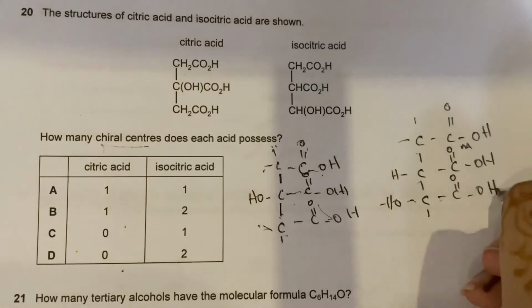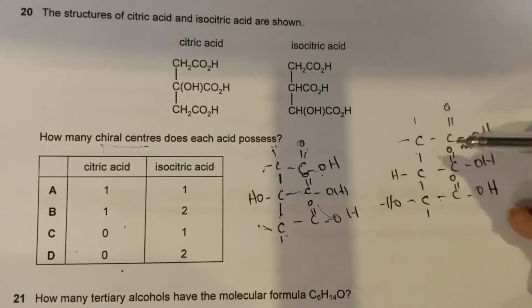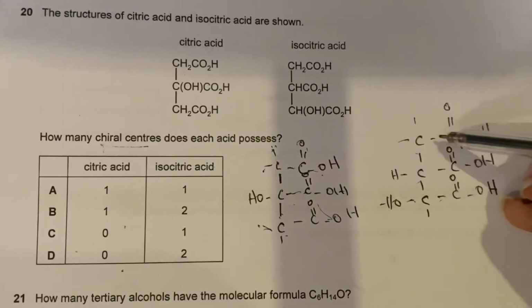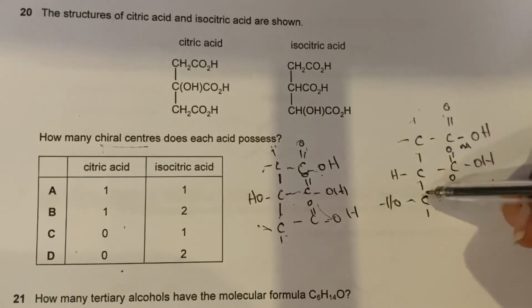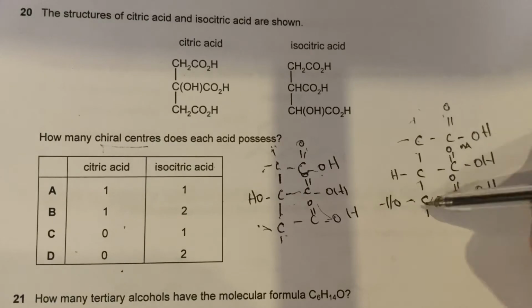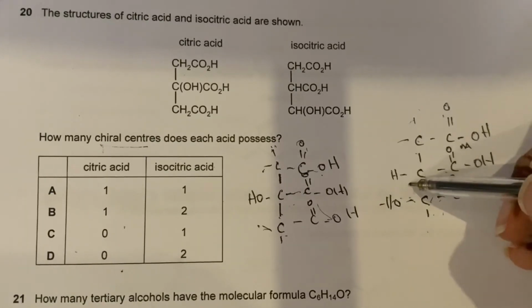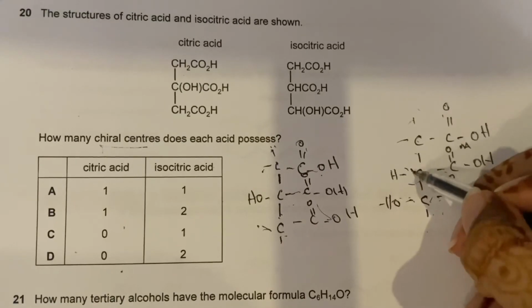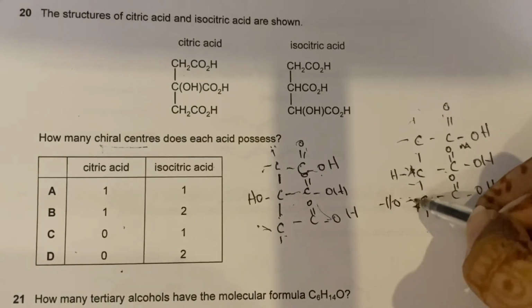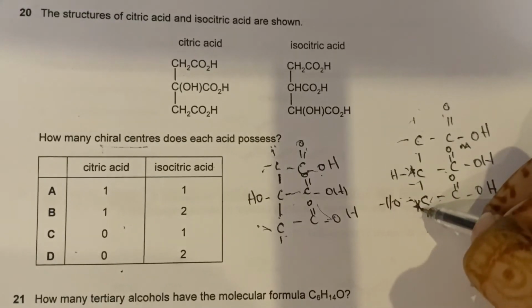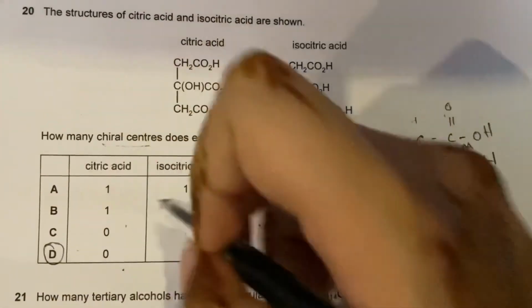So this is the structural displayed formula. So 3 groups, 2 similar, not 2 similar, and 4 groups, 2 different. So it is 2, because this is also a chiral center and this is also a chiral center. So the answer is D.